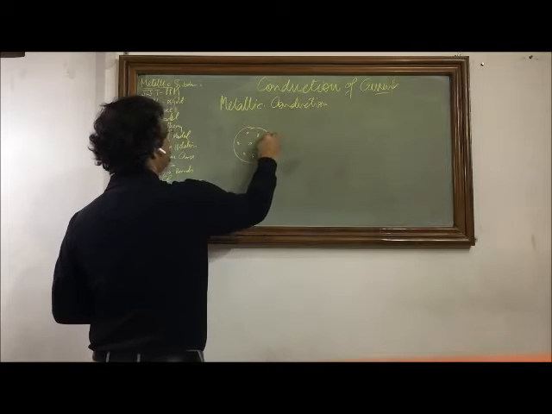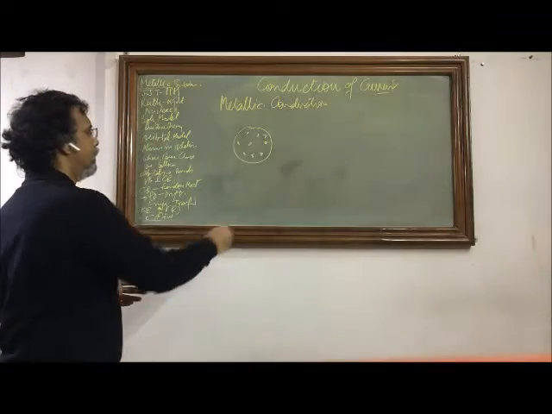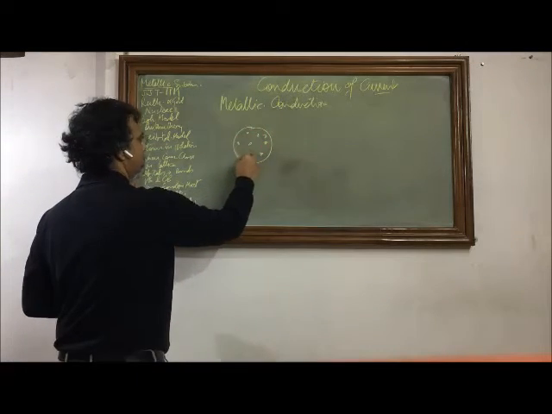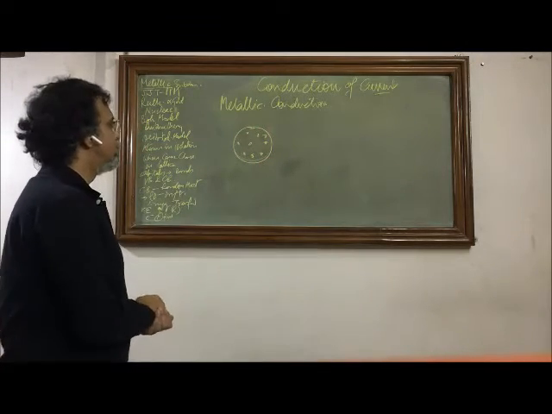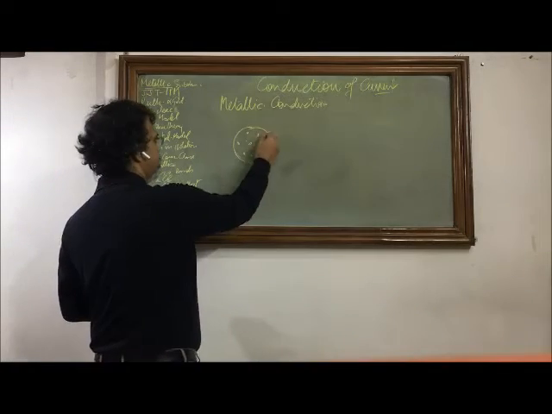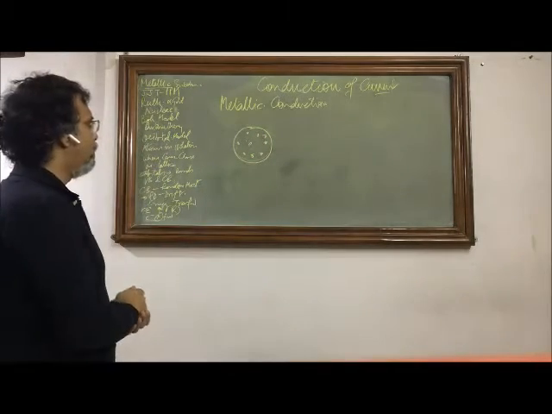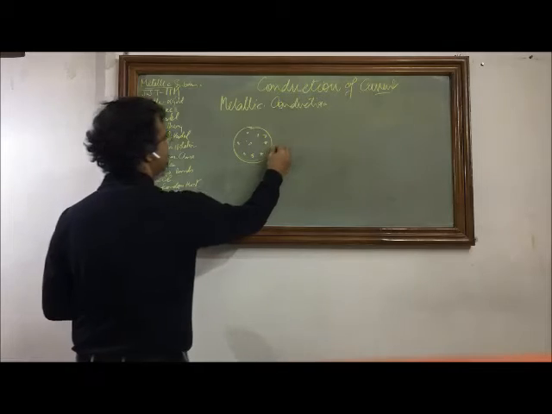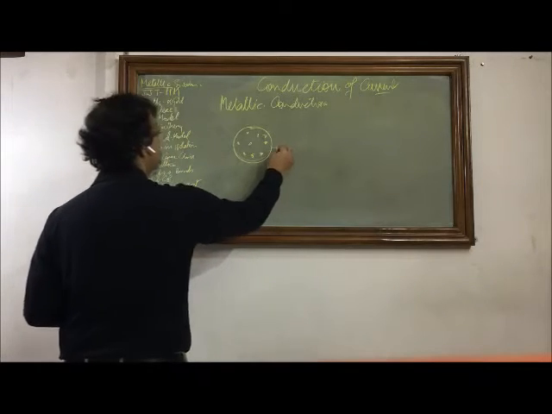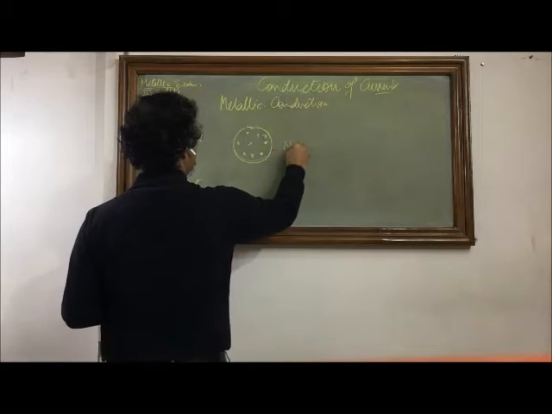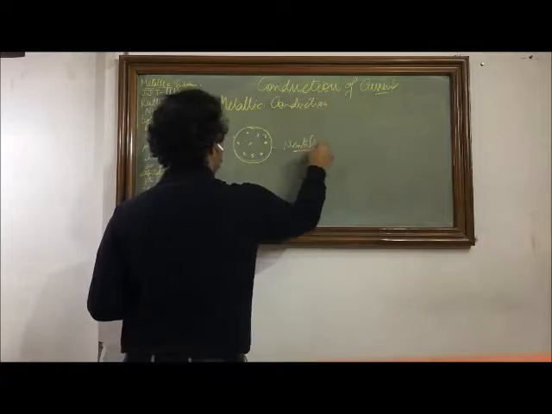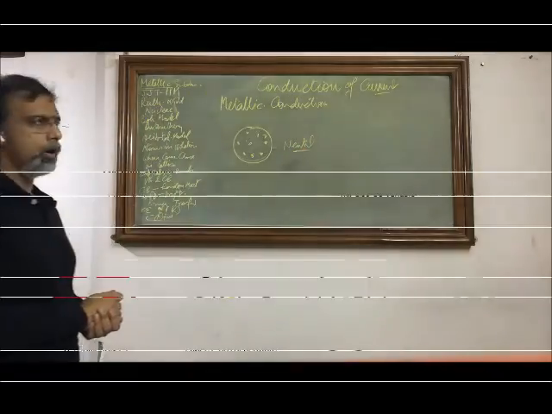you have the charge which is uniformly distributed in the matter of the atom such that the whole atom is neutral, and we call it the plum pudding model.